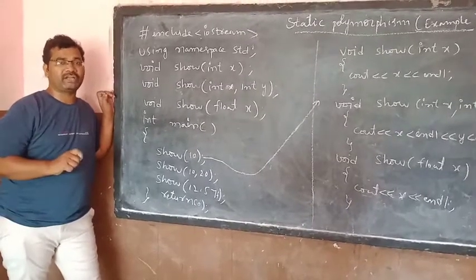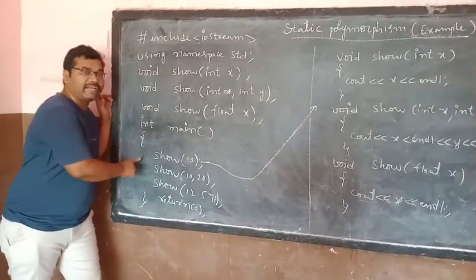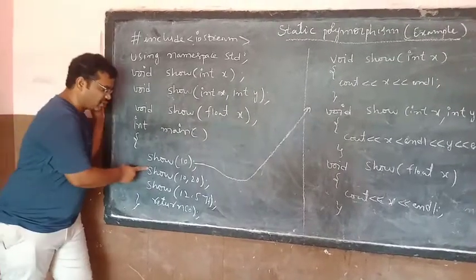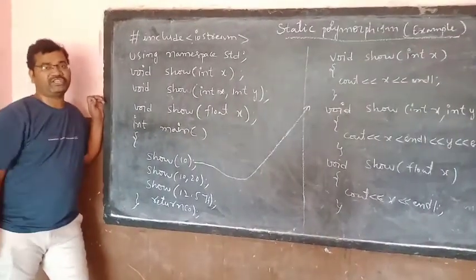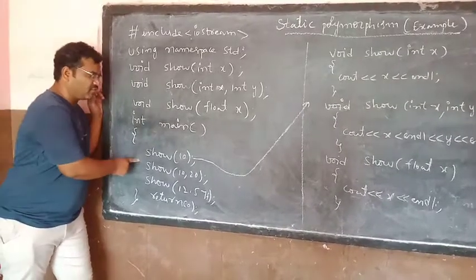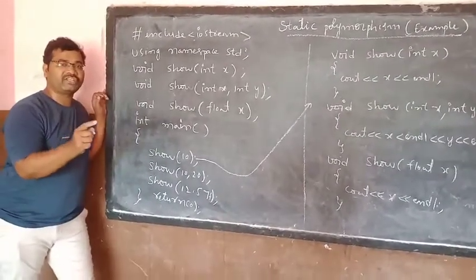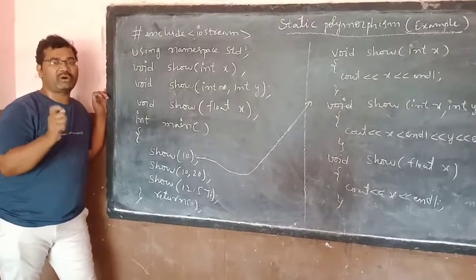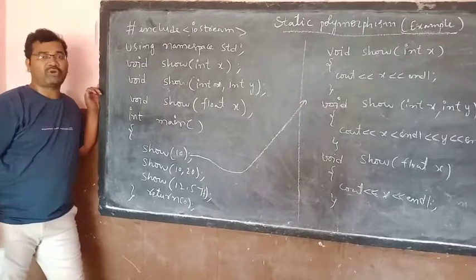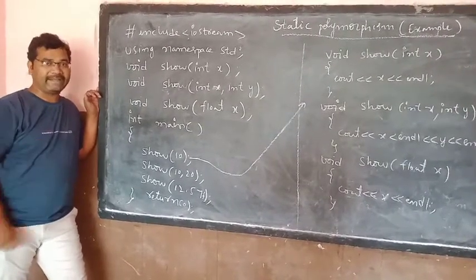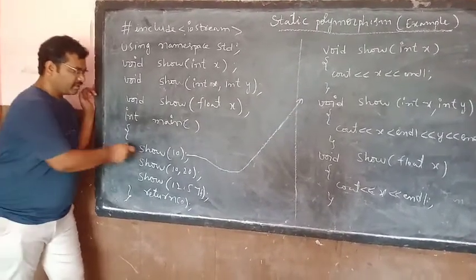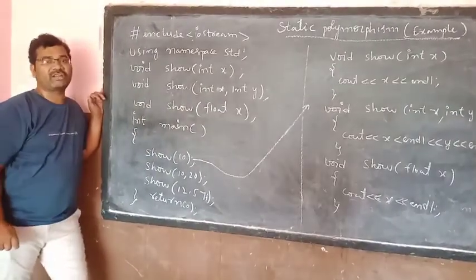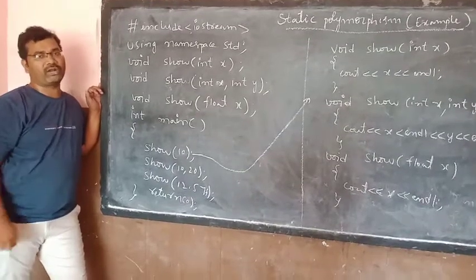While compiling, the control establishes a link between the function call and the function definition. If the link between function call and function definition is established at the time of compilation, then that type of polymorphism is called static polymorphism or static binding. Static binding means establishing the link between function call and function definition at the time of compiling the program.